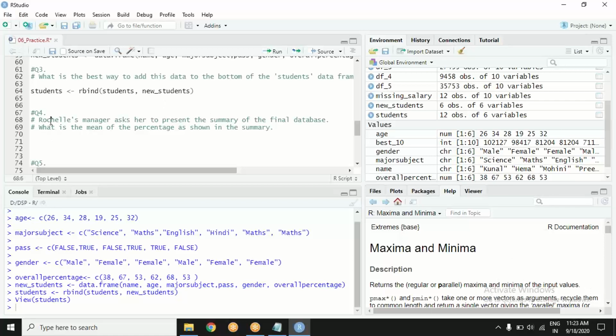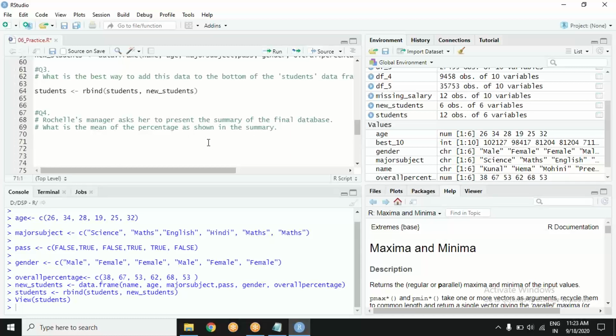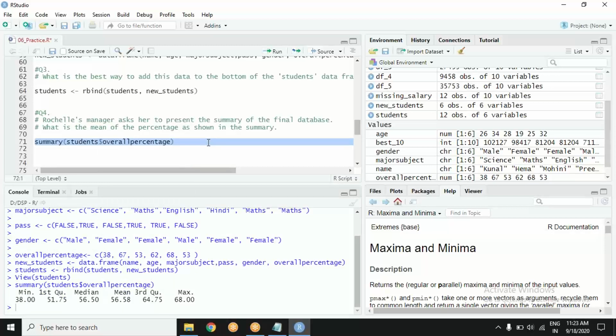Okay, then it is being asked: Rochelle's manager asks her to present the summary of the final database. The mean of percentage as shown in the summary. Very fine. So let's go ahead. Summary of students. And what does it want? The percentage. Okay, students dollar percentage. So we see the mean is 56.58.